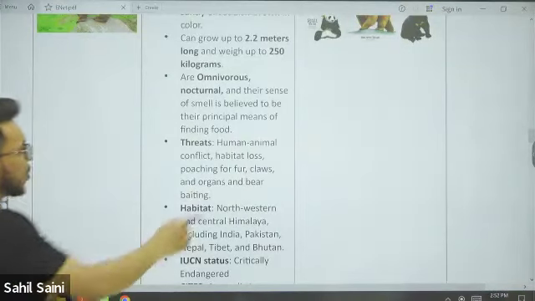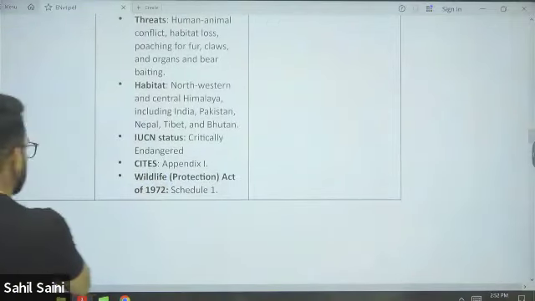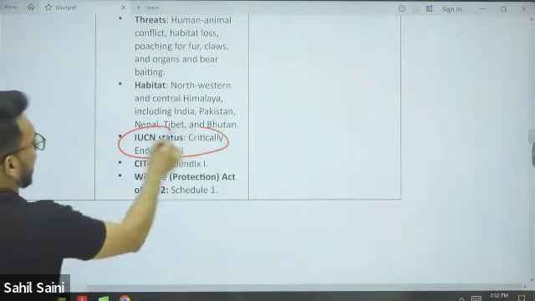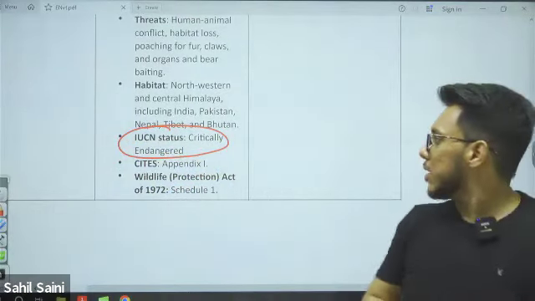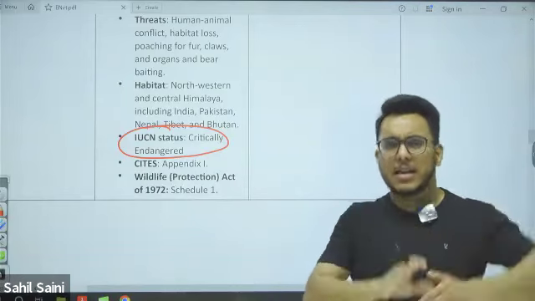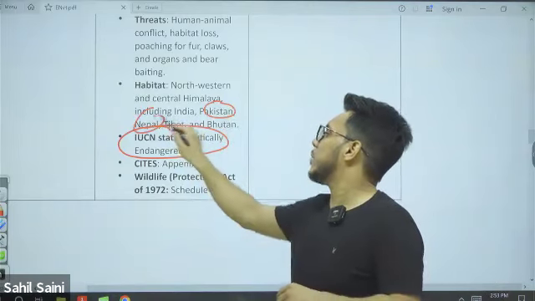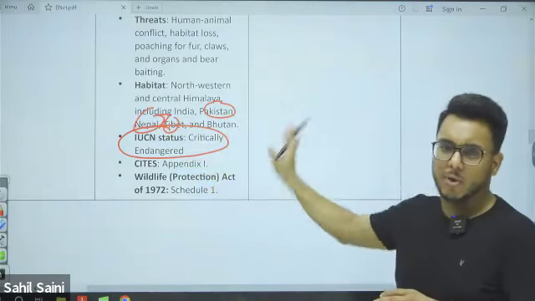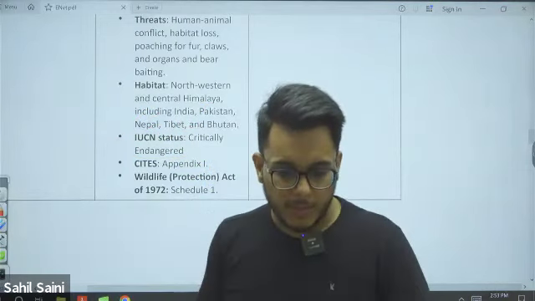Threats: human-animal conflict, habitat loss, poaching. IUCN status is critically endangered. They are found in the Himalayan region: Jammu Kashmir, certain hilly areas, and around Pakistan, Nepal, Bhutan, and Tibet also. So, Himalayan brown bear.